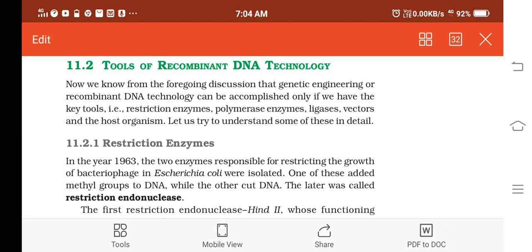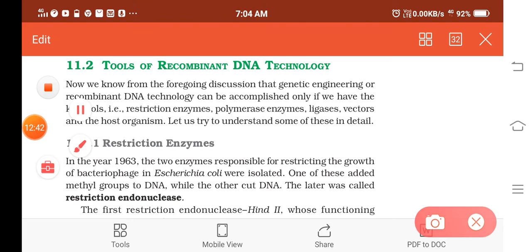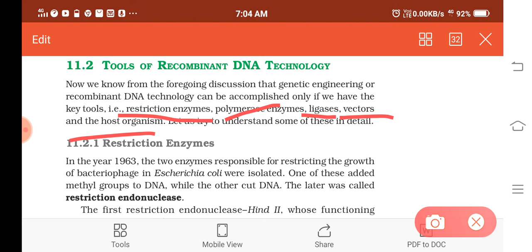So the key tools that we need to use in genetic engineering, genetic engineering meaning manipulation, changing of the genes, are restriction endonucleases, restriction enzymes in short, polymerase enzymes, ligases, vectors, and host. All these are various tools that we need to use in the process of genetic engineering. So let's study one by one. The first one is restriction enzymes.